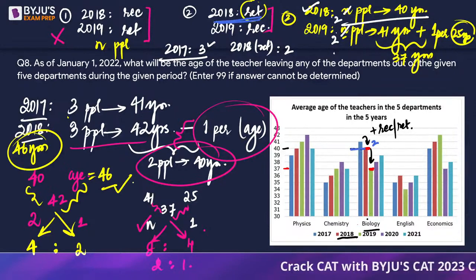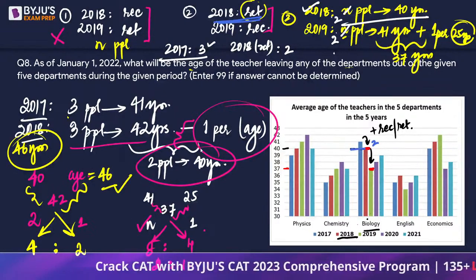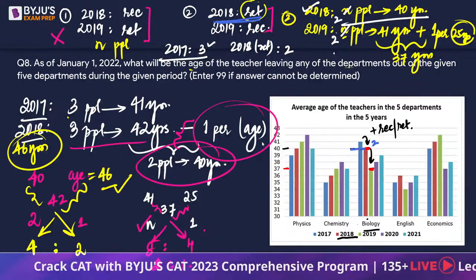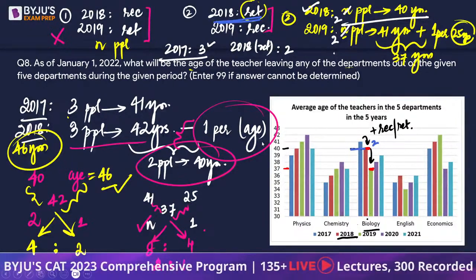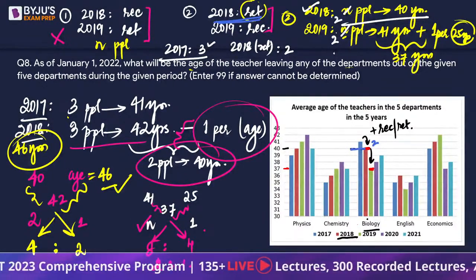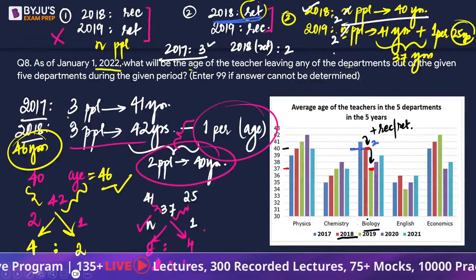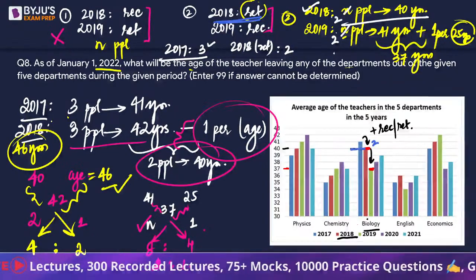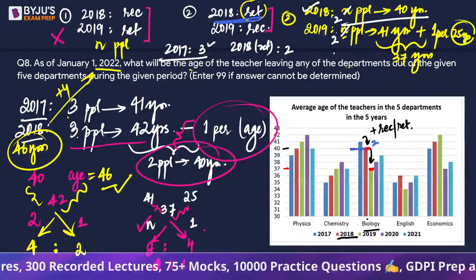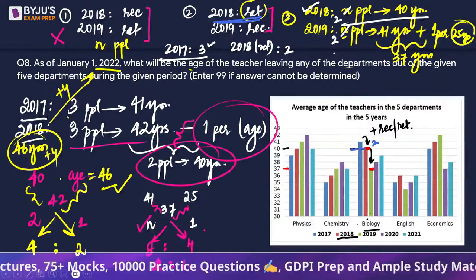The teacher who left was 46 years old. Is this part fine? Okay. If this person is 46 years old in 2018, what will that person's age be in 2022? Can we say 2018 to 2022 is 4 years later? So his age will also increase by 4 years. So his age will become 50 years.